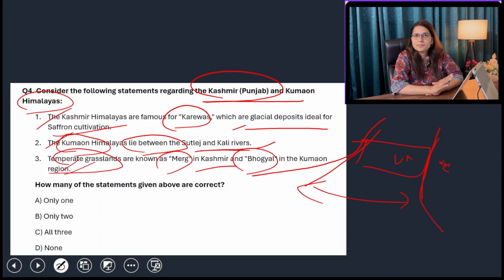So we know what temperate grasslands are. The temperate grasslands are those areas which are very fit for grazing of different animals. So the livestock industry is totally predominating in this region. So all the statements are right. So option C, all three, will be your answer.